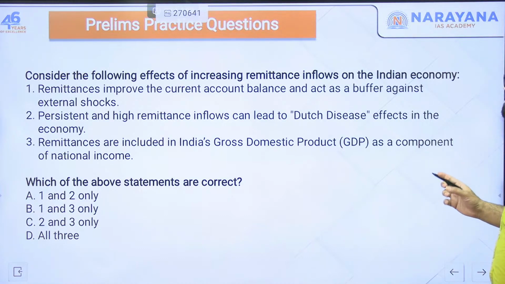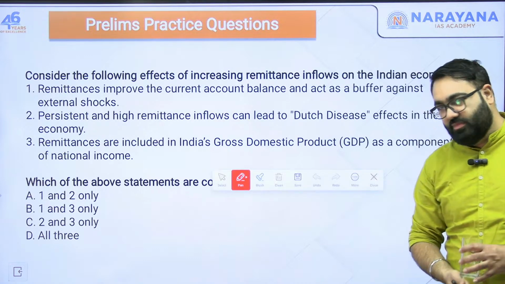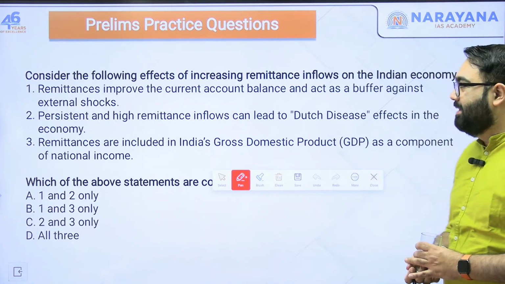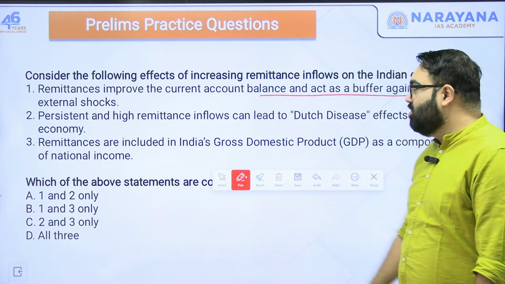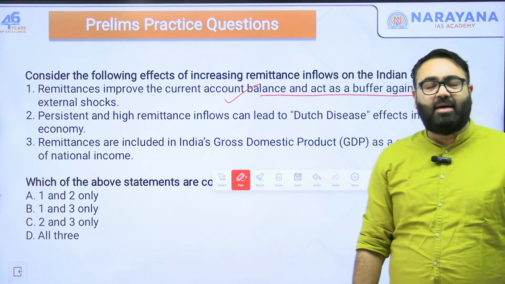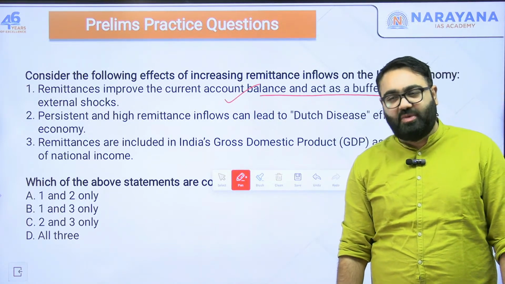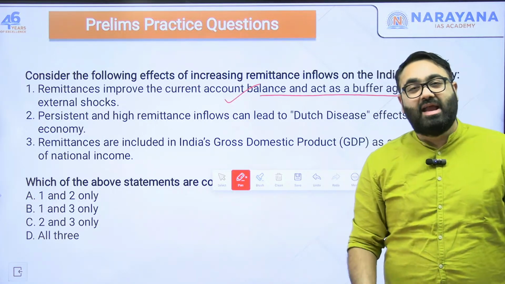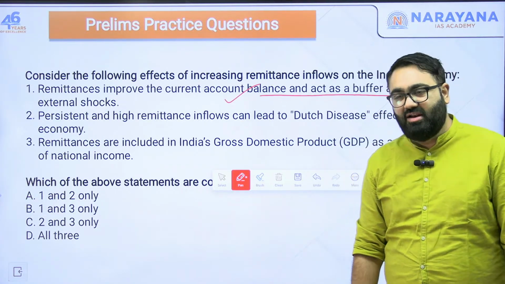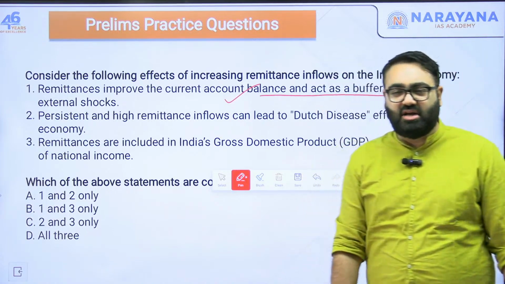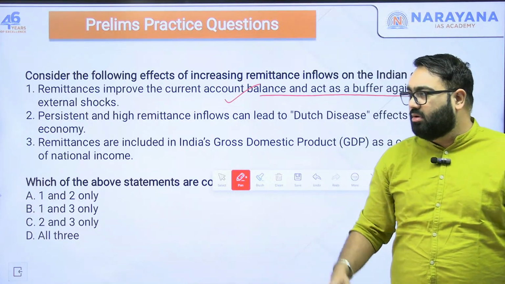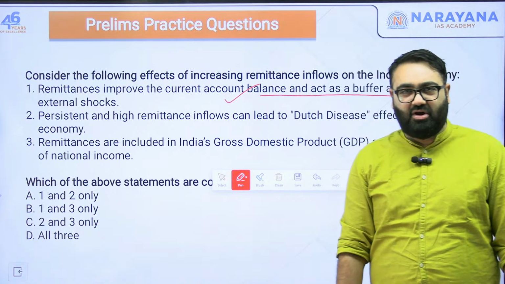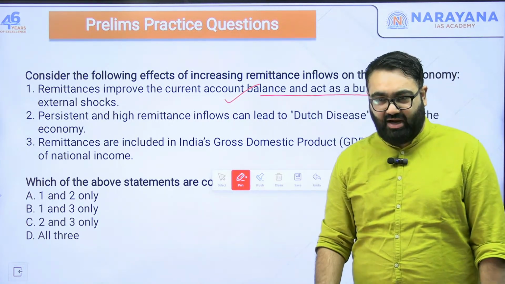Consider the following effects of increasing remittances inflow on the Indian economy. So when remittance inflow increases, what exactly happens? Number 1. Remittances improve the current account balance and act as a buffer against external shock. Absolutely correct. Through remittances, we have more foreign exchange coming into the country, which means we will have more foreign exchange to buy our imports. So that will help us against any external shock. External shock means all of a sudden the price of oil increases, all of a sudden there is a global dispute, we would have enough foreign exchange in our hands in order to sustain that issue.